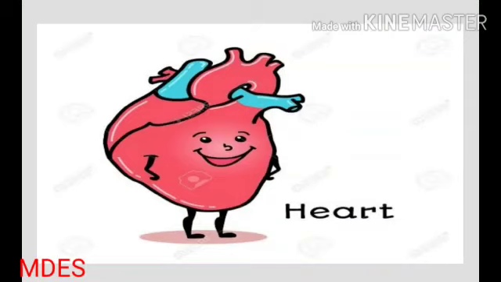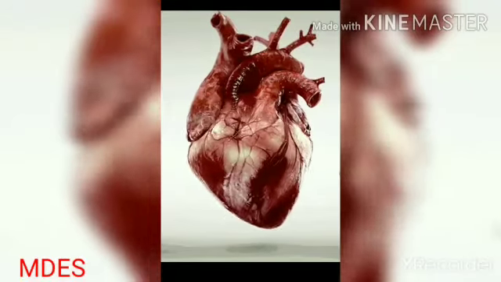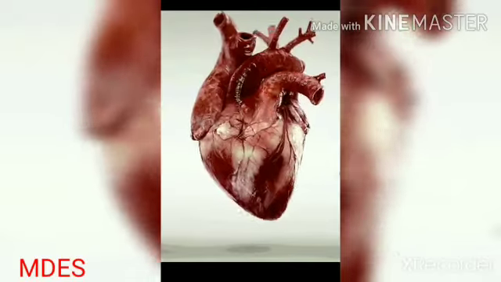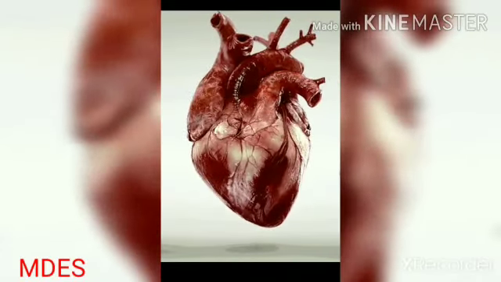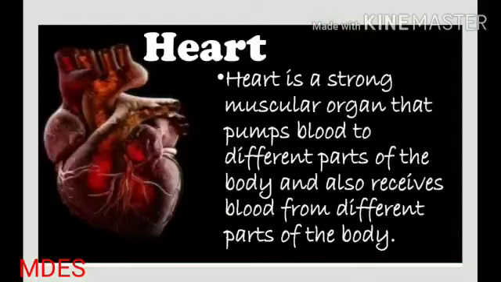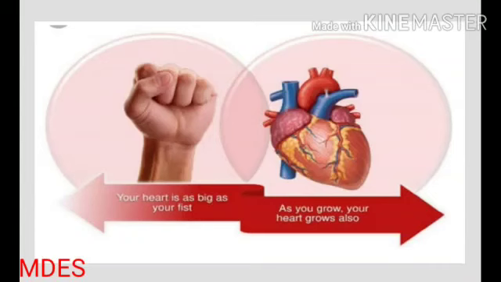First, heart. Heart is a strong muscular organ that pumps blood to different parts of the body and also receives blood from different parts of the body. It is as big as our fist.